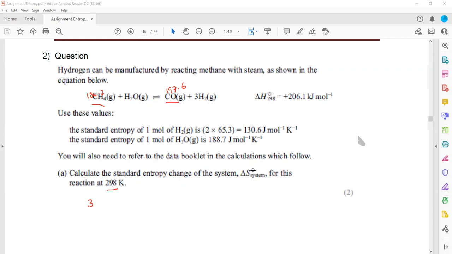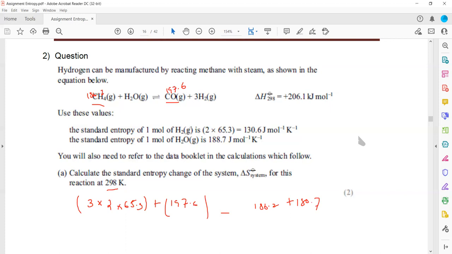So 3 into 2 times 65.3 plus 197.6, the product, minus a reactant 186.2 plus 188.7.